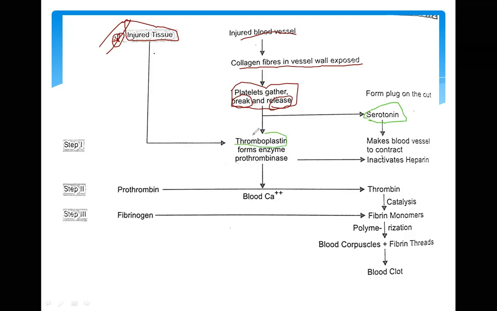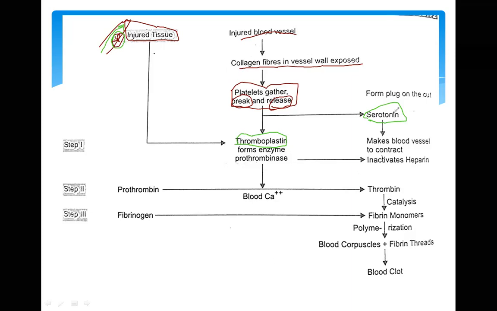These two chemicals are released only from the platelets which gathered in the injured part. That means the platelets flowing along with the blood elsewhere in the body will not release serotonin and thromboplastin. Only the platelets of the injured part will secrete these two chemicals. This is the natural process.